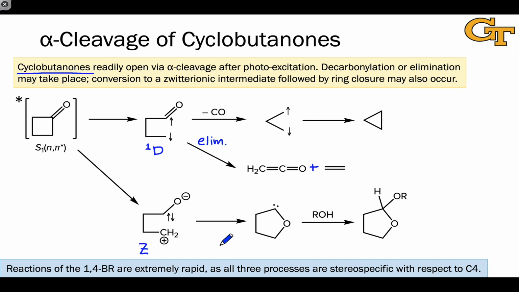And one interesting observation of the reactivity here is that all of these processes are stereospecific with respect to C4, which is this carbon right here. This means that any process that, for example, this singlet diradical does or the zwitterionic structure does must be extremely rapid, since racemization, rotation to change the configuration at that stereocenter must be slower than any of these processes.